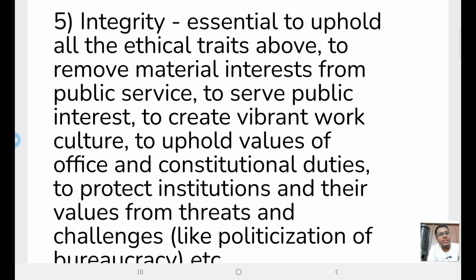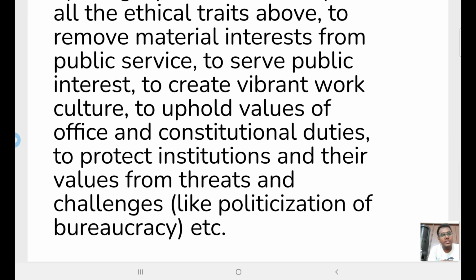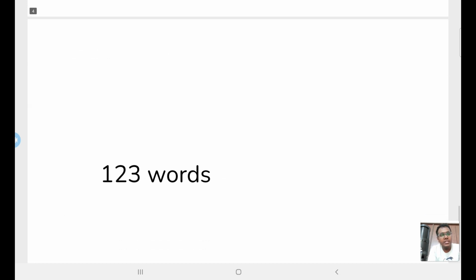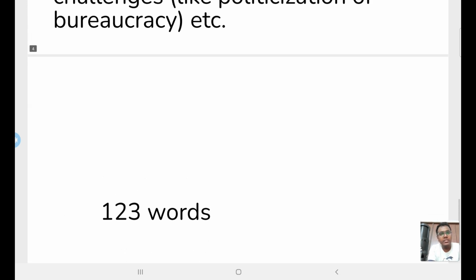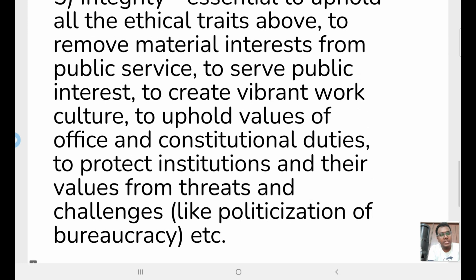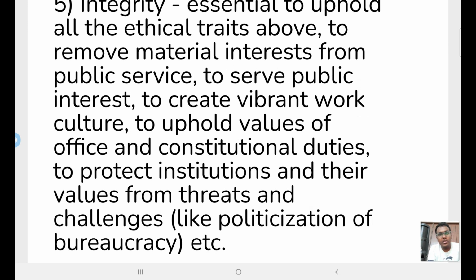Like one of the threats I have listed here is politicization of bureaucracy. Here you can list a variety of other threats you may feel are more important to include in the answer, threats you can relate to. So if we see, it comes to around 123 words. As I said, it is a subjective answer. Please write your own answers.